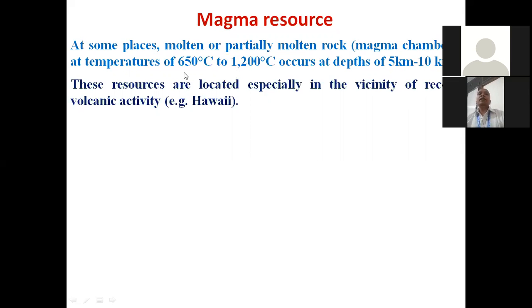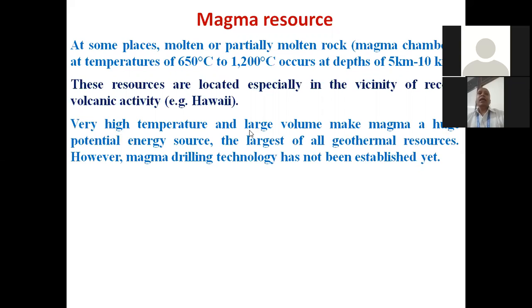One important thing is that it has a large amount of heat associated with it because it has a high temperature. Though it has high temperature, we have some difficulty in accessing the magma and utilizing this source. That's why it is in the development phase. These resources are located especially in the vicinity of recent volcanic activity, as in the case of Hawaii Island. The very high temperature and large volume make magma a huge potential energy source, the largest of all geothermal resources. However, magma drilling technology has not yet been established successfully.